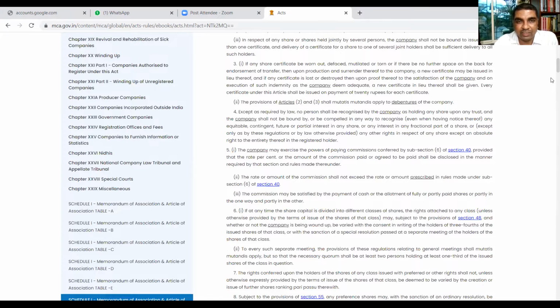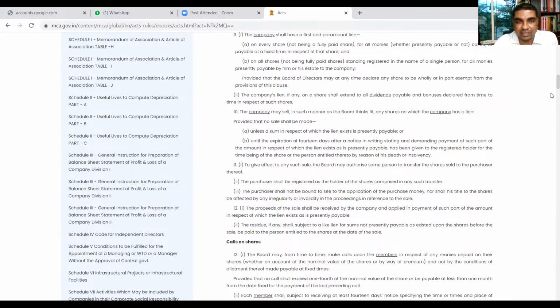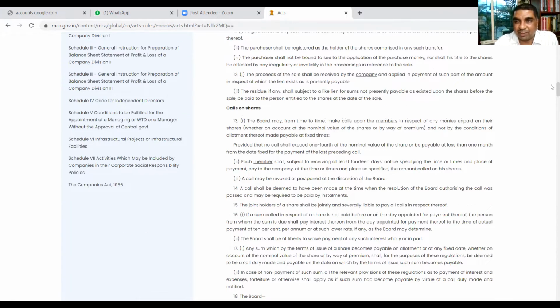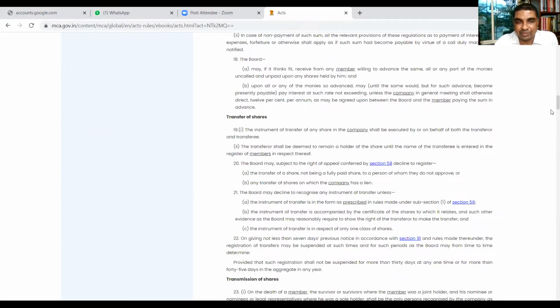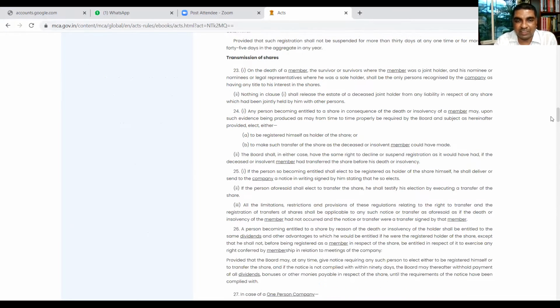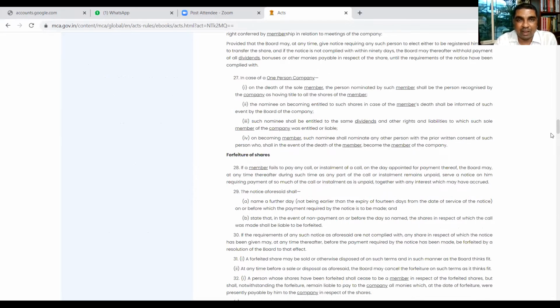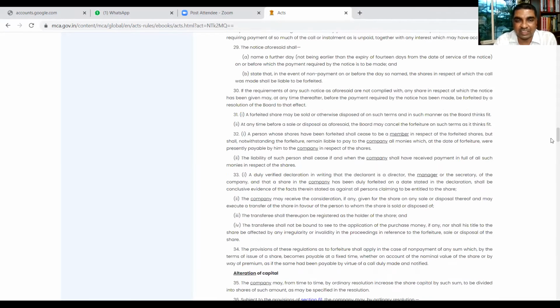Okay, then you see lien. Then all these points we'll be discussing. Calls on shares, how a share can be called for. Transfer of shares. Transmission of shares, how shares can be transferred, how shares can be transmitted, how shares can be kept as lien. So all these points, now you must be knowing, this is about internal management of the company. How shares can be forfeited, in which situation shares can be forfeited, meaning it can be cancelled.